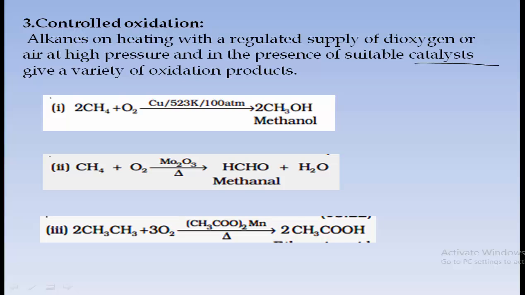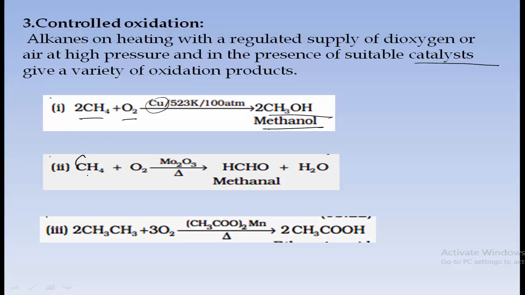The catalyst you already know: it is the substance which initiates the reaction or which increases the rate of reaction. Now let's see the examples. CH4 reacts with oxygen in presence of copper as a catalyst to form methanol, CH3OH.